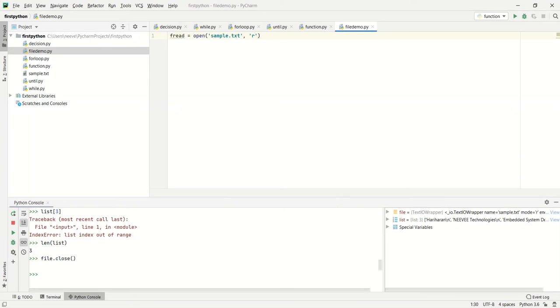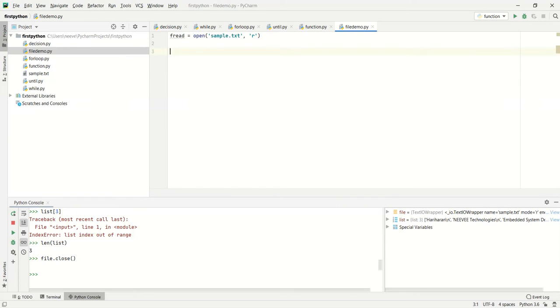This is a read only mode. If suppose we opened a file in read only mode and try to write, it says it's not writable. I'm just opening the file in read only mode, and I'm going to read the data till it becomes available.